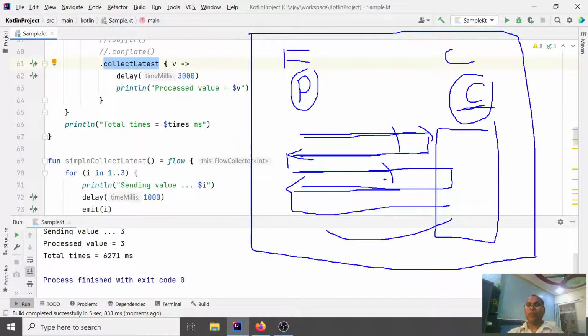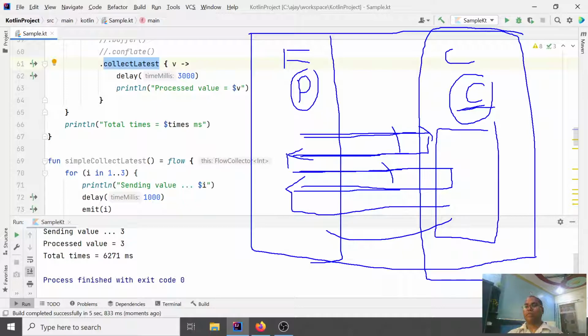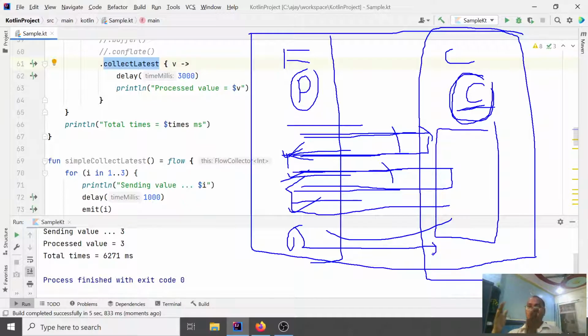But sometimes I say no, I want to run this in a different context and this one in another context. In this case, your flow is emitting multiple values, so the collector has options. If you want only to buffer, that means you are collecting all the emitted values. Or you say no, I want the recent one, using conflate. Or you can say give me the latest one, whatever the latest data being produced, only that. So communication between the producer and consumer also happens here.